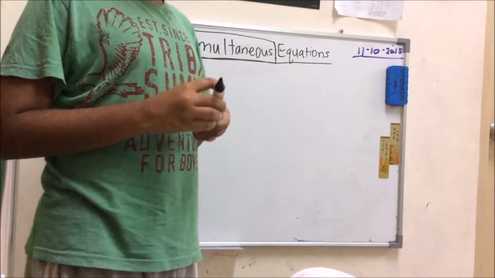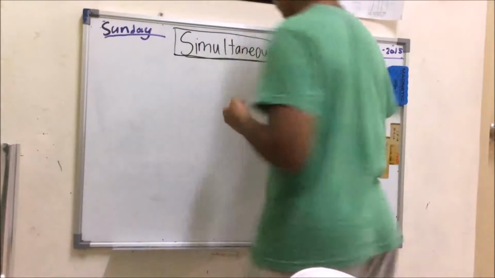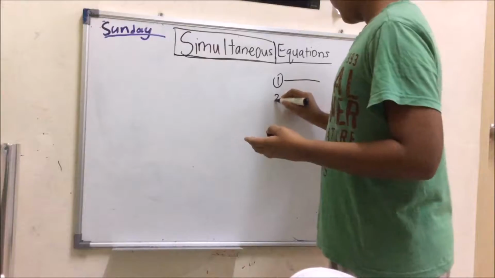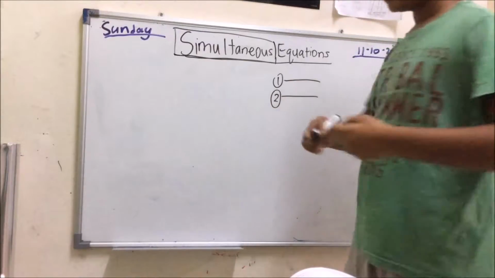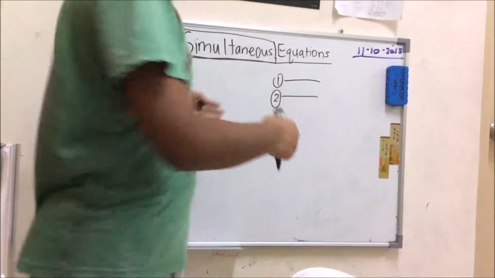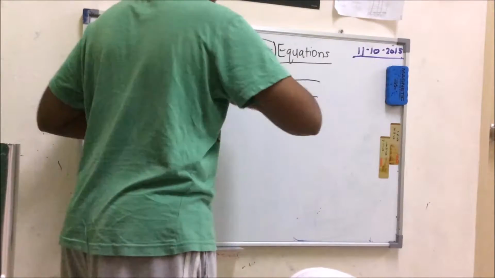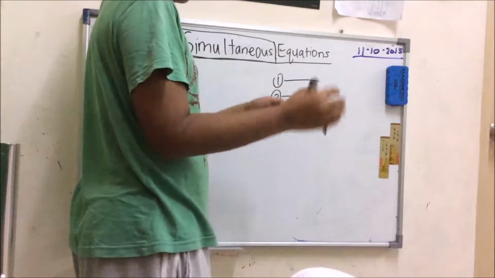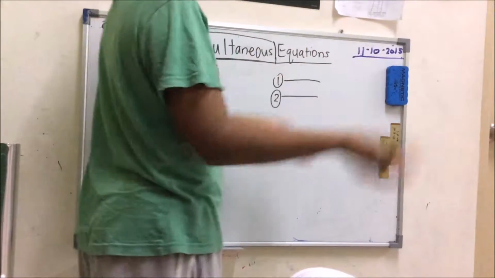Okay, to start with simultaneous equations, we have to look at the meaning of the word simultaneous. Simultaneous is doing two things at once. So there's one process going on there and there's another process going on there. You're solving the two together. Both processes are going on at the same time and you're working simultaneously, so it works together to form something.